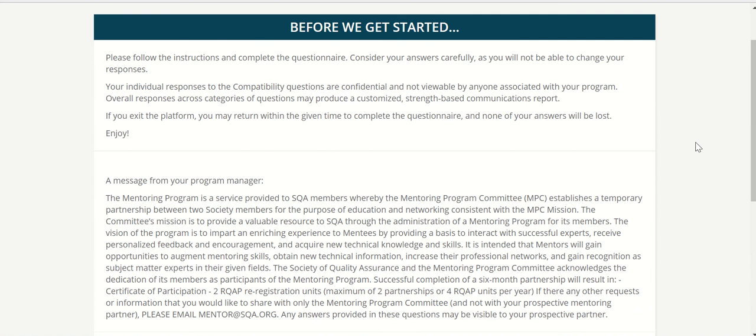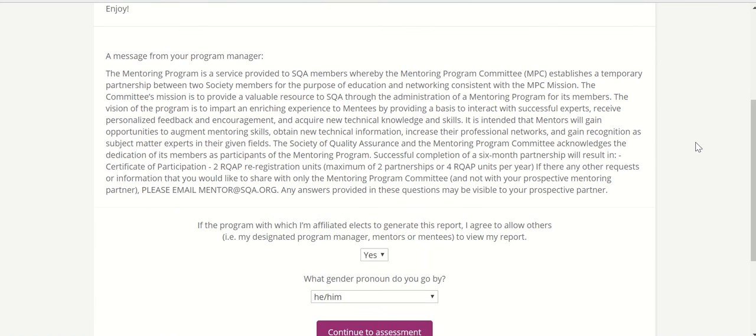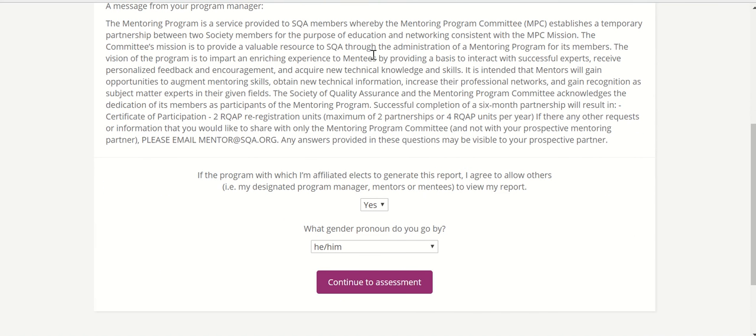And then before we get started, there are some instructions, a message from SQA, and a couple of options here for you to choose which gender pronouns you use, assuming that you are agreeing to let people view the report that's going to be generated. And then after you select these answers, you are going to continue to an assessment.